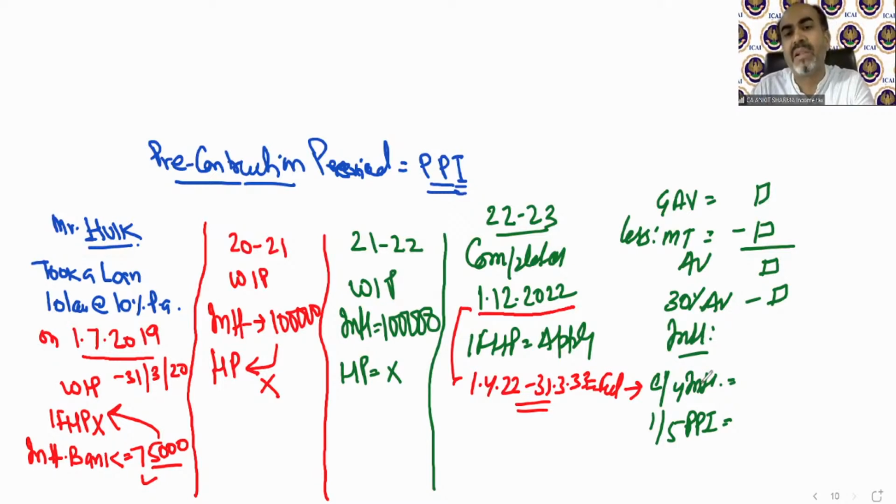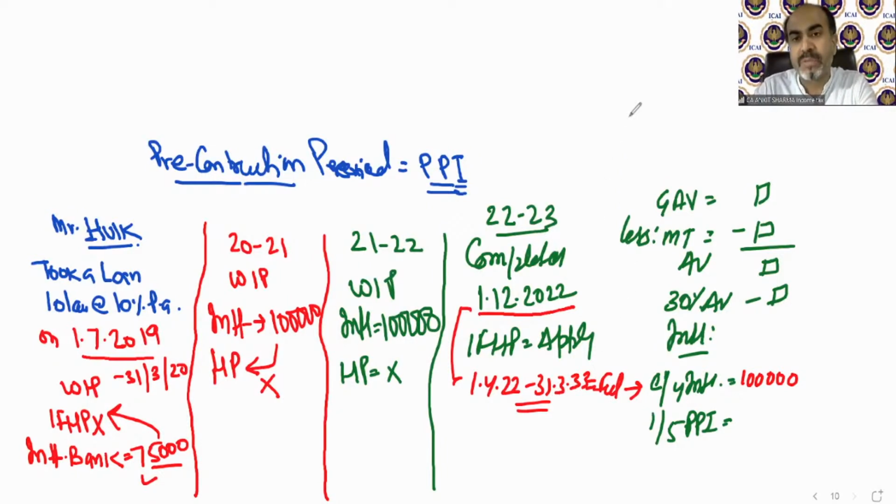So in my example, the housing loan is 10 lakh. Nothing has been paid. The rate of interest is 10%. So the full year interest of rupees 1 lakh will fall under current year interest. Why it's happening, you will understand when we solve the pre-construction period interest provision.